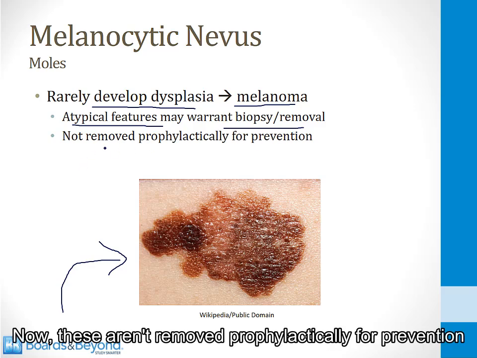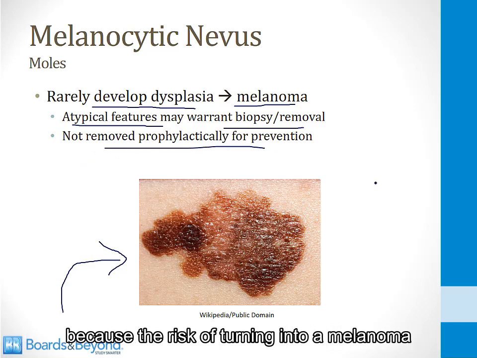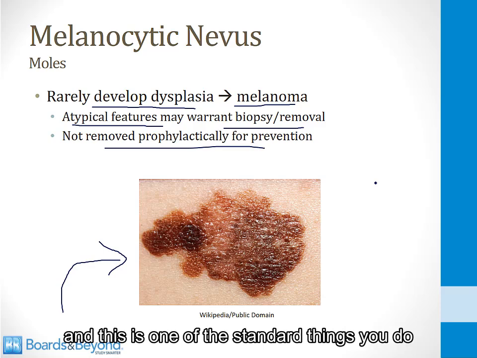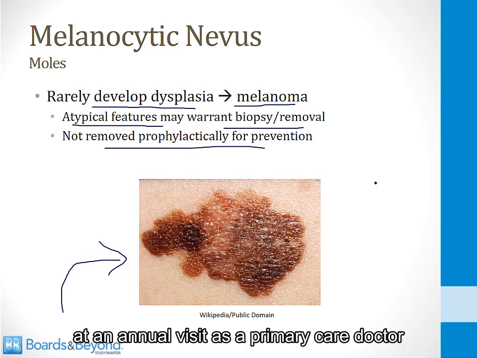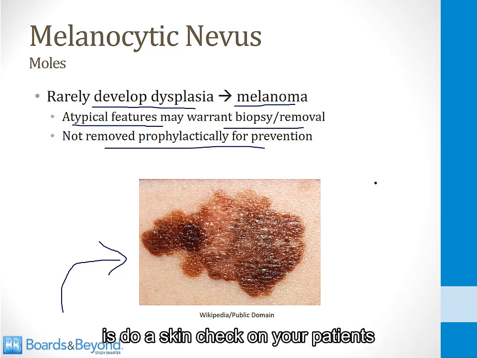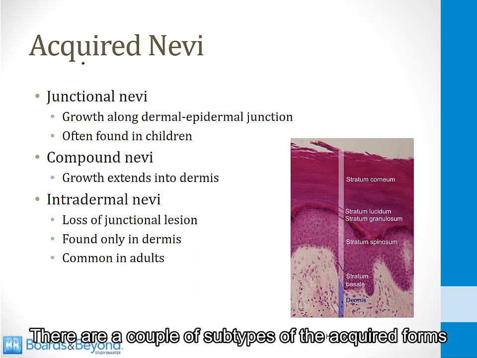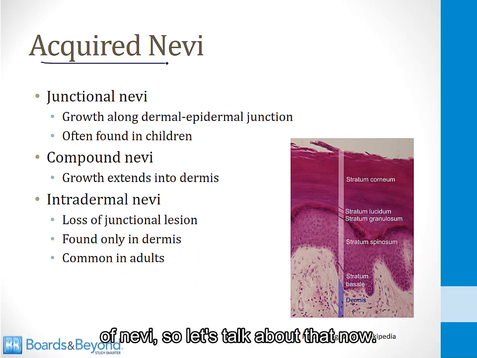Now, these aren't removed prophylactically for prevention because the risk of turning into a melanoma is relatively low, but they are monitored over time, and this is one of the standard things you do at an annual visit as a primary care doctor: do a skin check on your patients to make sure any moles they have still appear benign. There are a couple of subtypes of the acquired forms of nevi, so let's talk about that now.